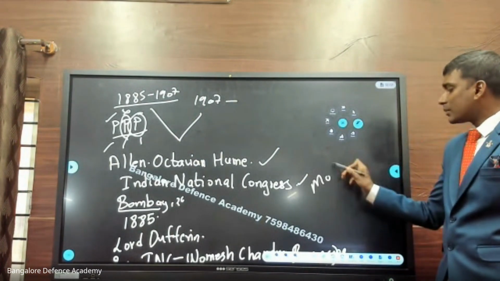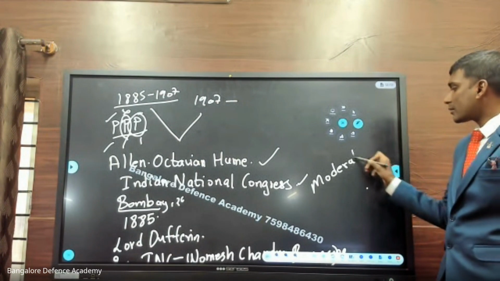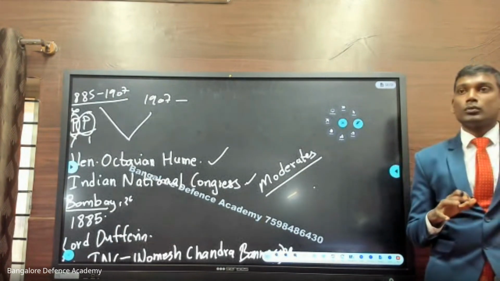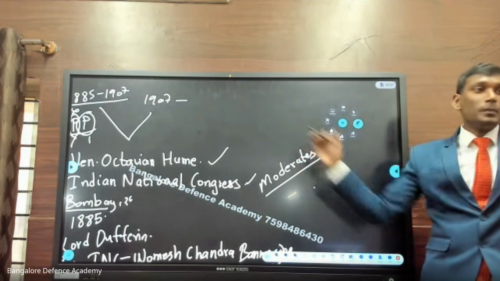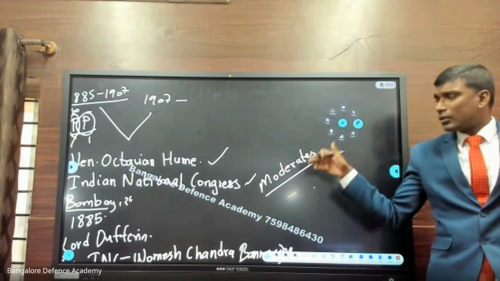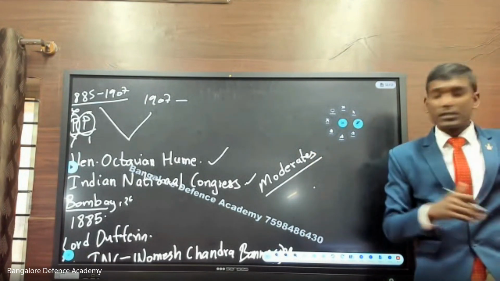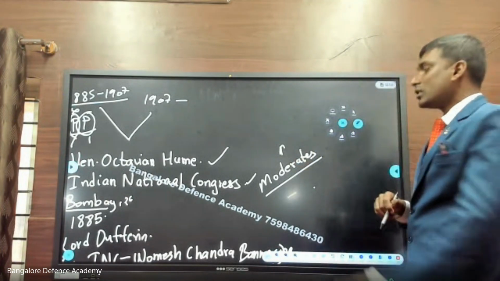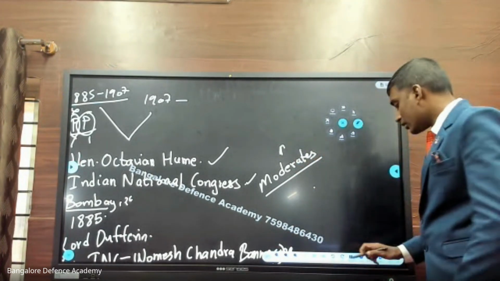This was the technique used by the beginners of the Indian National Congress. That is why these people are called moderates. Moderate means the persons who will do this PPP: prayer, petition, and protest. They did not believe in violence. Slowly we are going to see some extremists, the violent leaders inside this INC. So do you all understand this now? Yeah. So this is the situation in which the Indian National Congress was started.